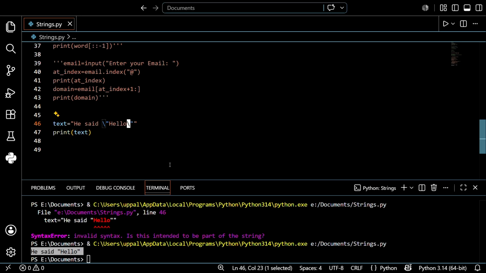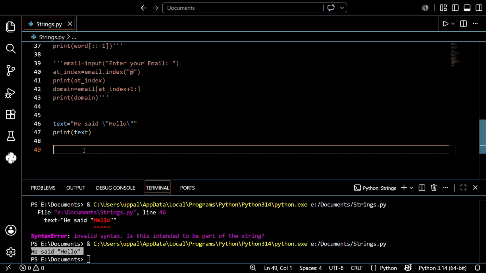So we discussed the quotes like single quote, double quote, triple quote, and along with that, now another thing, the backslash. I hope you understand. So this is the one. I want to explain another thing about the escape code that is easy.